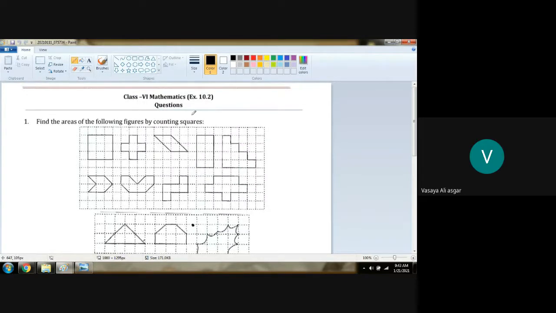In the exercise on areas, we are on the base of perimeter. Perimeter was the around measurement. Area is what? The measurement from this corner to this corner, this side, everything will be calculated. How do we calculate? You know that when we drew a graph, each box was 1 centimeter.